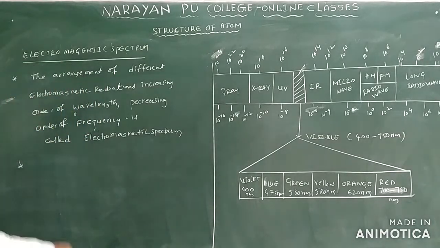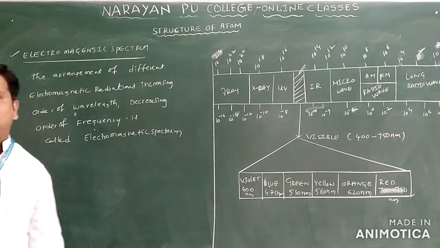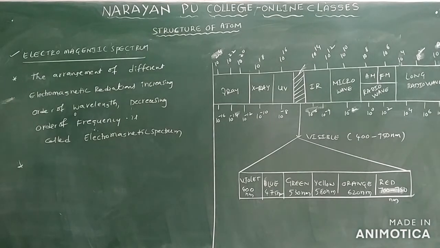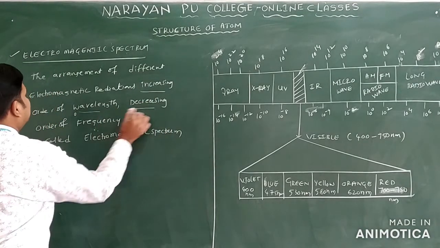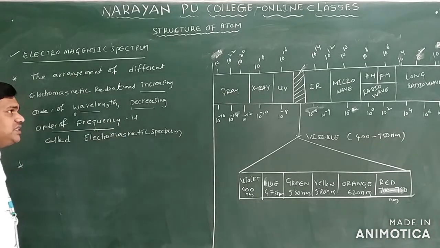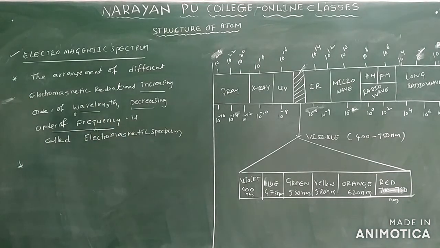See the next concept we have, the electromagnetic spectrum. What does electromagnetic spectrum mean here? It is the arrangement of different electromagnetic radiations. When we arrange the electromagnetic radiations in increasing order of wavelength or decreasing order of frequency, we call it the electromagnetic spectrum. Increasing order of wavelength and decreasing order of frequency is called the electromagnetic spectrum.